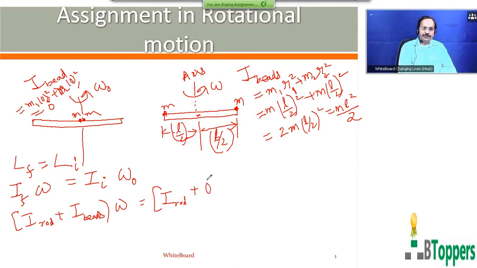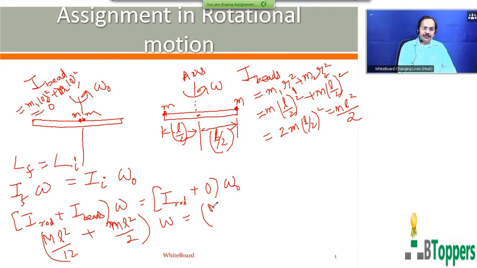The final value of the moment of inertia of the two beads can be taken as ml square by 2. The moment of inertia of the rod about the axis passing through the center of the rod, perpendicular to its length, is given by ml square by 12. So the moment of inertia of the rod doesn't change in the present example, and you can write capital M into L square by 12, where capital M is the mass of the rod.